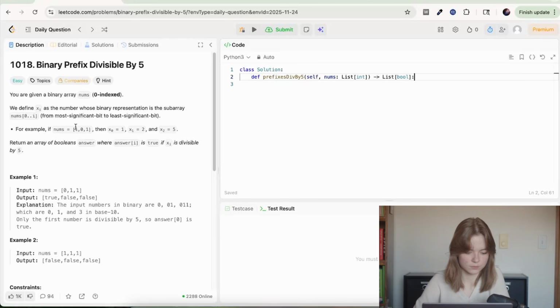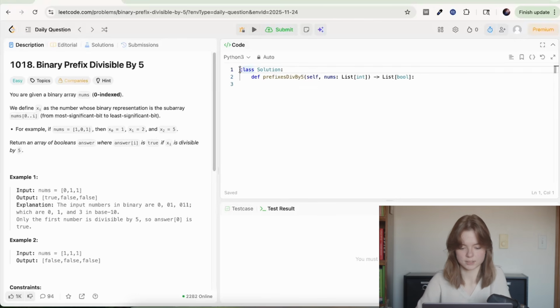So x0 is 1. Find xi is the number whose binary representation is the subarray of 0 to i. Okay, so it's 1, it's 2, and it's 5. Okay, interesting mechanic. Return an array of booleans answer where answer[i] is true if xi is divisible by 5.